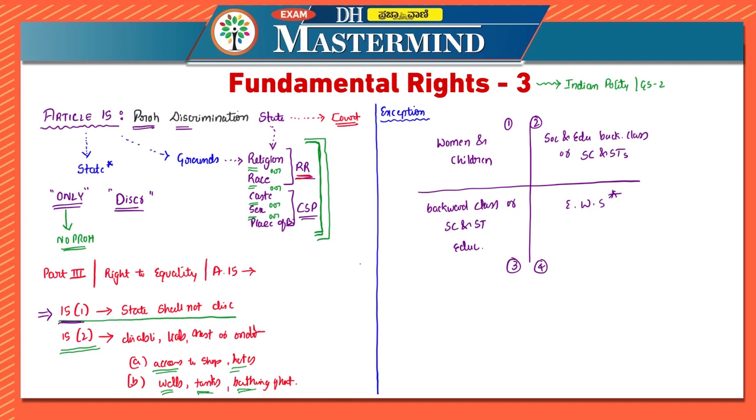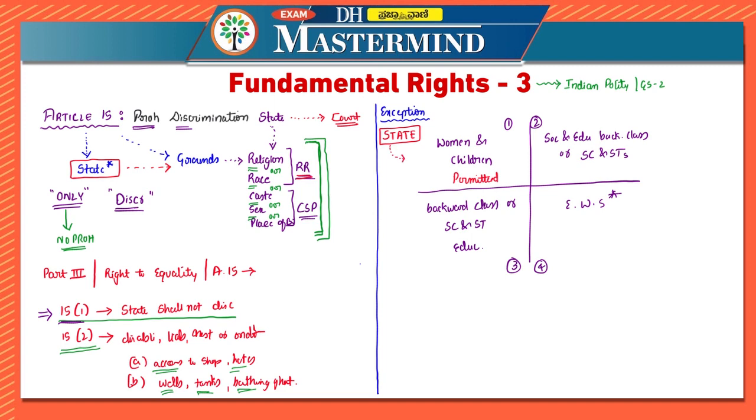Now, what are the exceptions? In the first one, the state is permitted. Everything is related to the state itself in this particular article, because we are reading about what the state can do and what the state cannot do. So the state cannot discriminate on these grounds, but there are these exceptions.